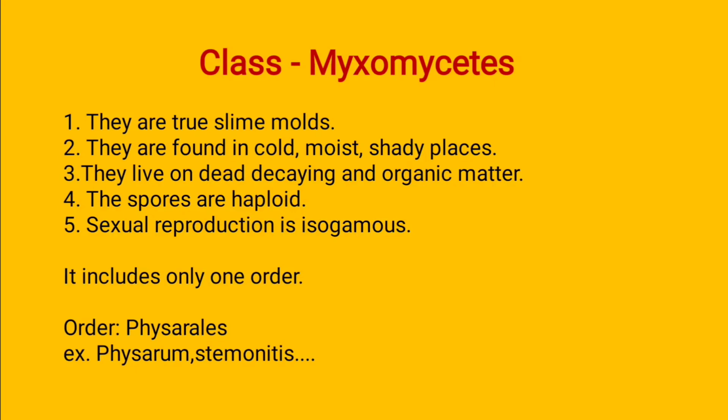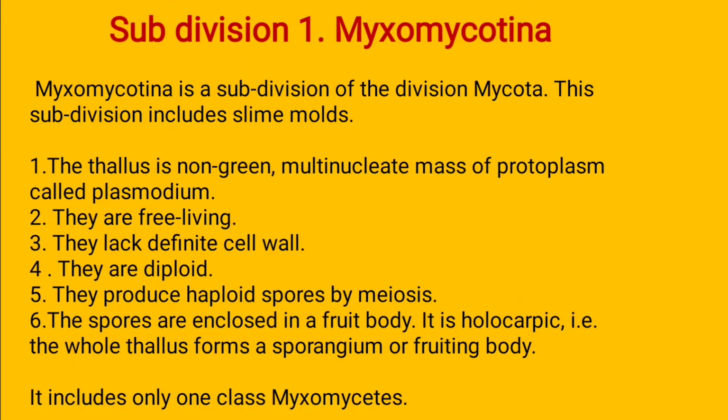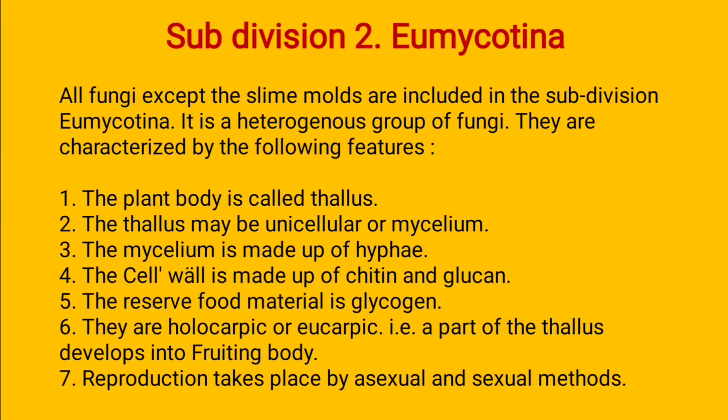So we discuss, first of all, the kingdom Fungi, then the division Mycota, which is divided into two subdivisions, Myxomycotina and Eumycotina. First we discuss the Myxomycotina. It has only one class, the Myxomycetes, and the Myxomycetes consist of only one order, the Physarales. So this completes the first subdivision, Myxomycotina.